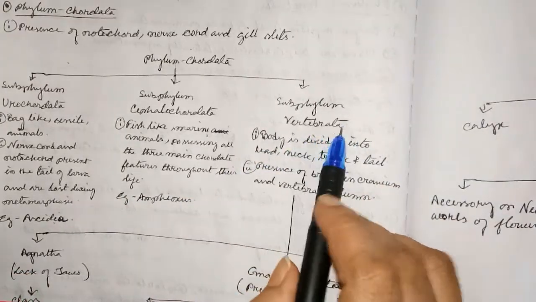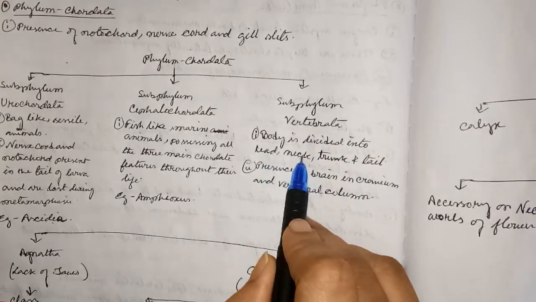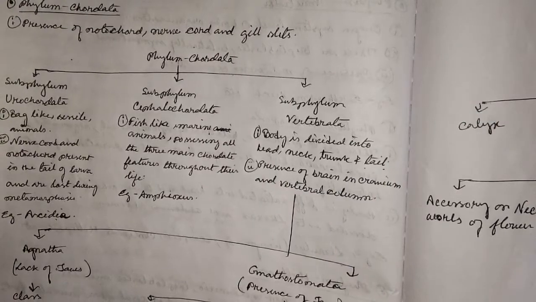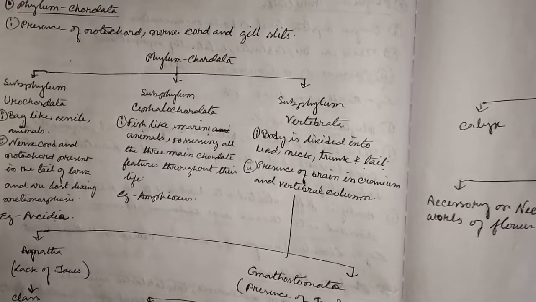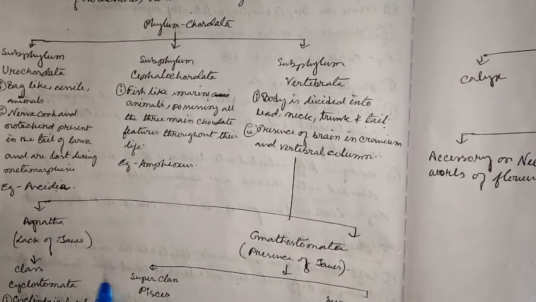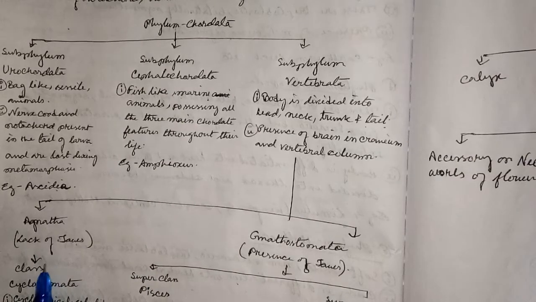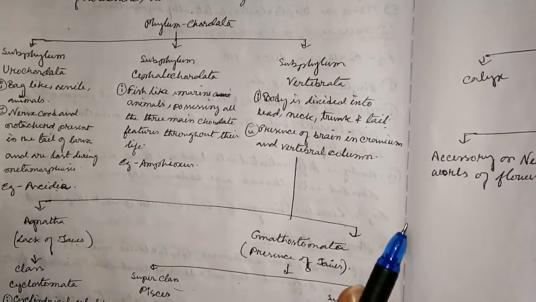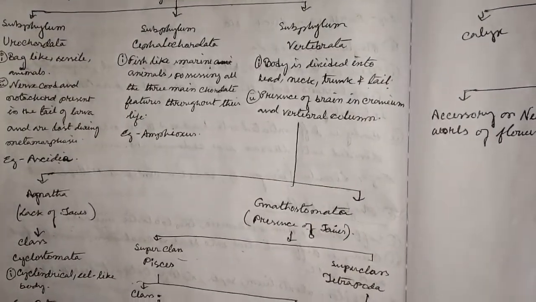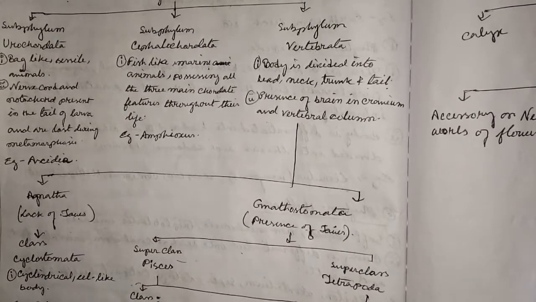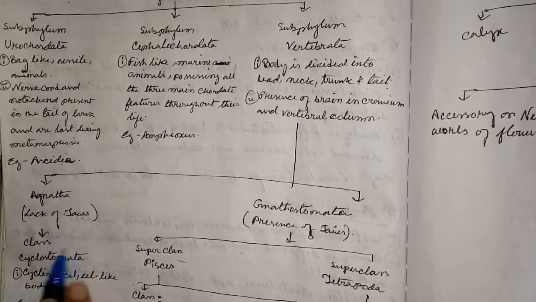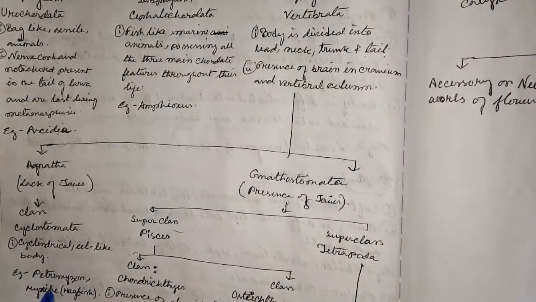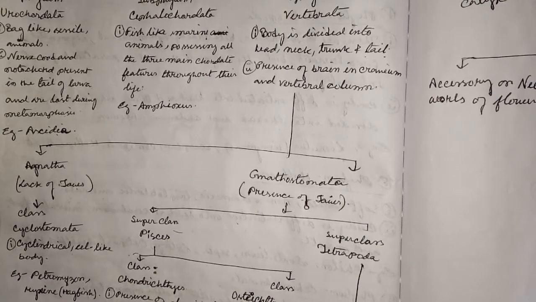Next, subphylum Vertebrata. Body is divided into head, neck, trunk, and tail. Presence of brain in cranium and vertebral column or spinal cord. It is again divided into two groups. One is Agnatha, another one is Gnathostomata. Agnatha means lack of jaws. That is again divided into a class, that is Cyclostomata. Cylindrical eel-like body. Example: Petromyzon, Myxine means hagfish, etc.